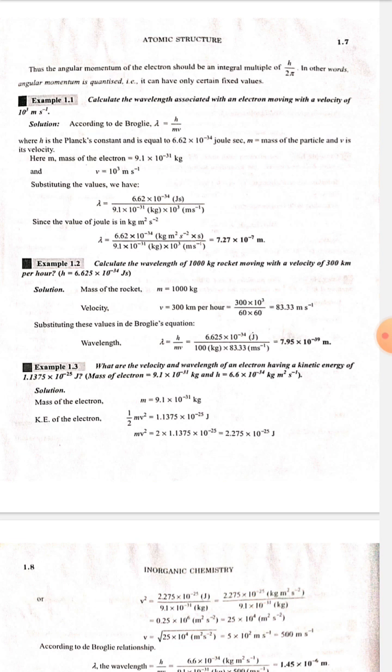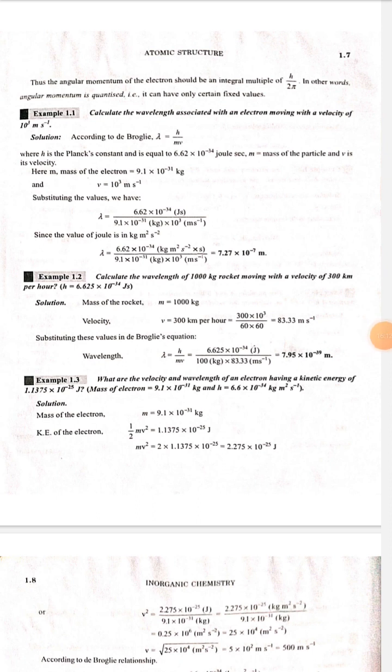Since the unit of joule is kilogram meter square per second square, lambda is equal to 6.62 into 10 to the power minus 34 kilogram meter square per second square multiplied by second upon 9.1 into 10 to the power minus 31 kilogram multiplied by 10 to the power 3 meter per second. Lambda is equal to 7.27 into 10 to the power minus 7 meter.